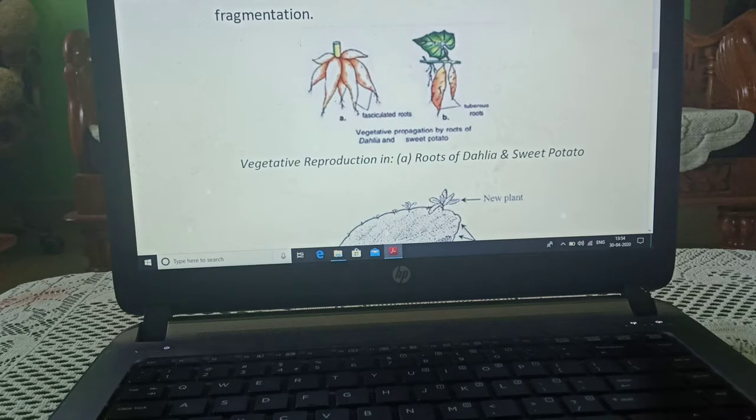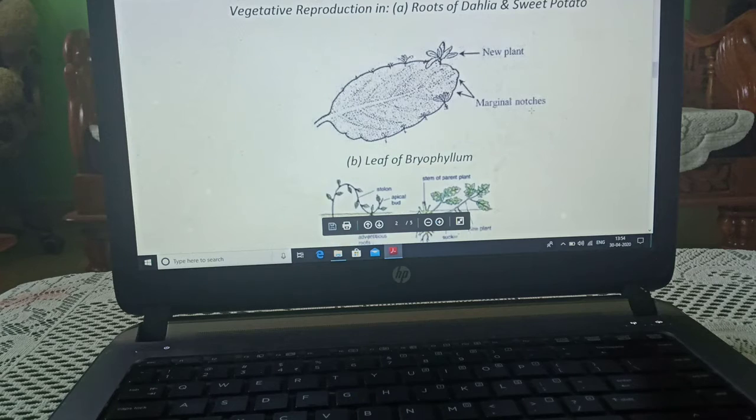First diagram, as we can see, dahlia. Second diagram, sweet potato. Vegetative reproduction by dahlia and sweet potato. Second one, in leaf, this is the leaf of the bryophyllum. When this vegetative part is taken out from the leaf and sown inside the soil, it converts into a new plant.